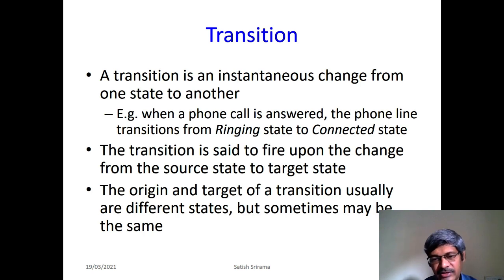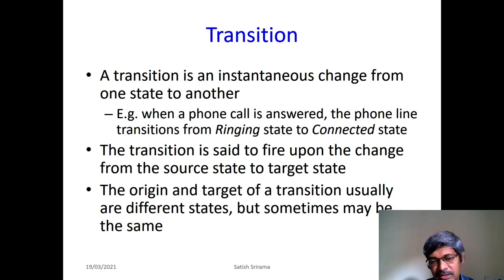The transition is set to fire upon the change from the source state to the target state. It is an instantaneous change, and the transition fires there. The origin and target of a transition are usually different states, the way we have seen in the example: the phone call is answered, and it changes from the ringing state to the connected state.